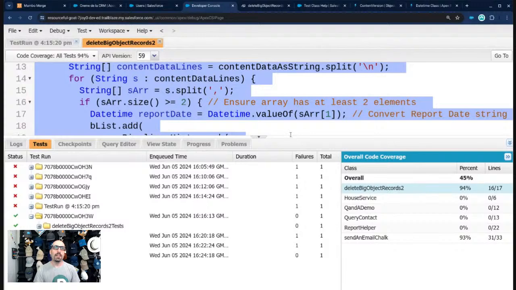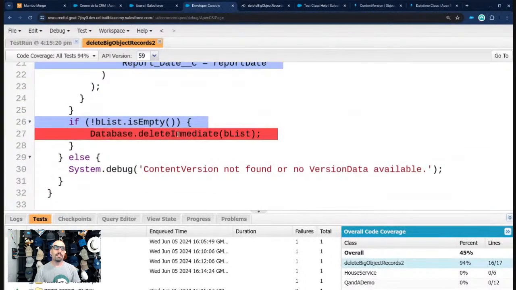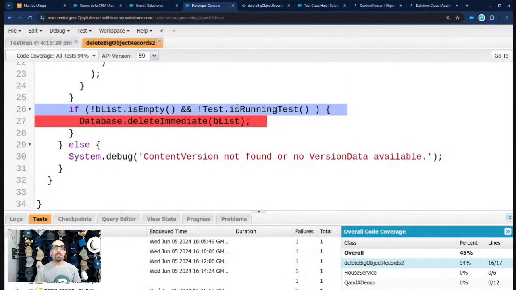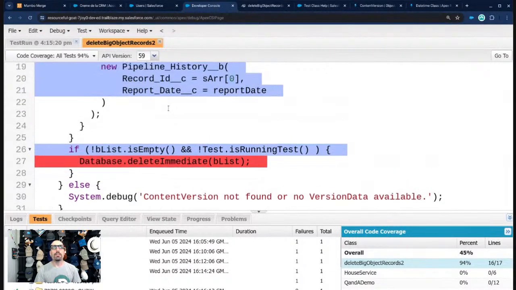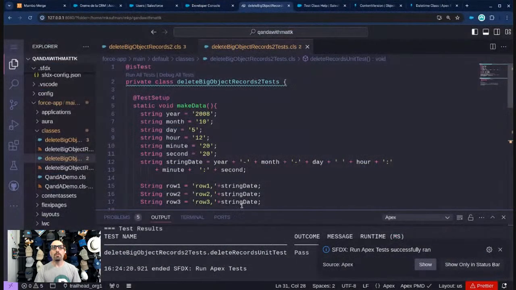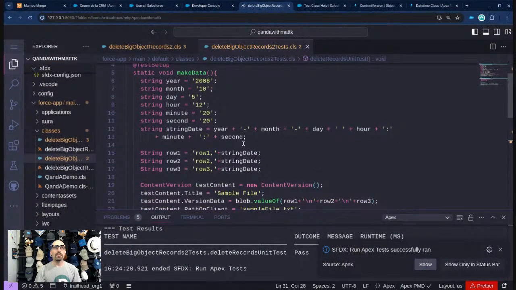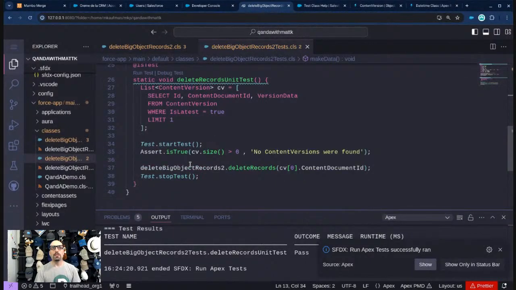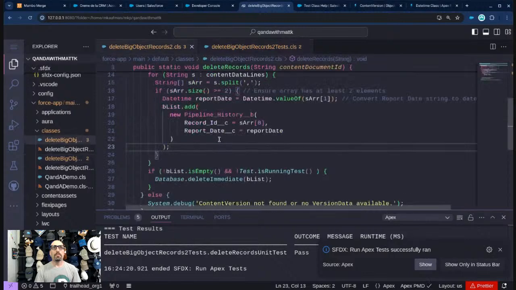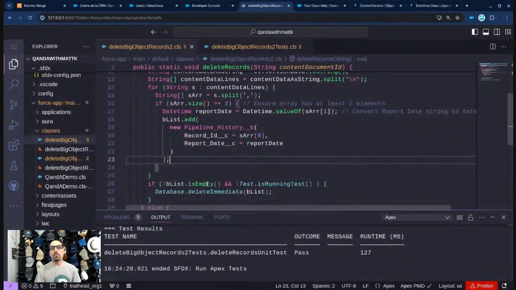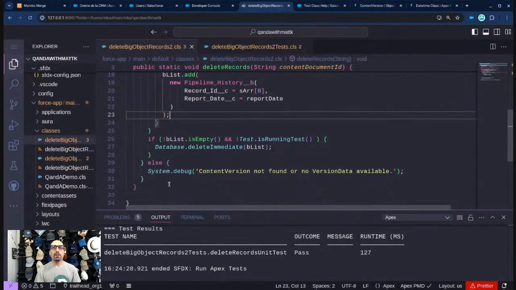I'm not expecting to do any better than that, to be honest, because this is the line that we're not getting right now, which is the line that we can't run because it's not possible to run it, it looks like, in a unit test. We could Google that, actually. We could use our favorite search engine to figure it out if we want to. Now, I might actually be able to get slightly better than 94% if it was a matter of pride. What I could do is refactor the Apex class, the business one, to maybe move things around. And then that might be able to give me a little more coverage. I'm not sure. So we could try something like that.